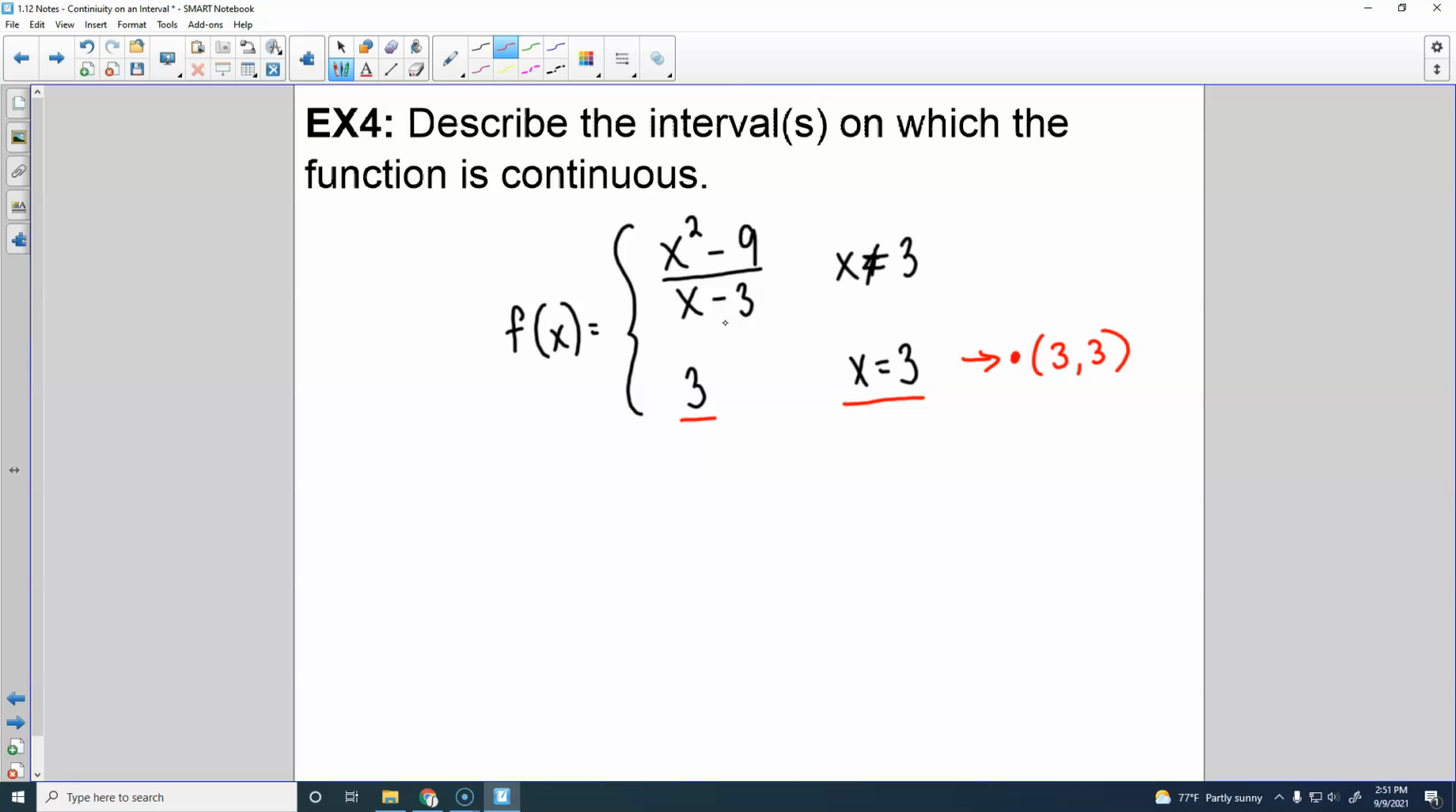So what you want to do for this is see if that dot fills in what's probably going to be a hole in the graph right here. So you can do that by doing the limit as x approaches 3 of x squared minus 9 over x minus 3, which, if you work it out, no, because that tells me that I've got a hole in the graph. But what I want to know is, does this dot fill in that hole? Because if the dot fills in that hole, then it's continuous.